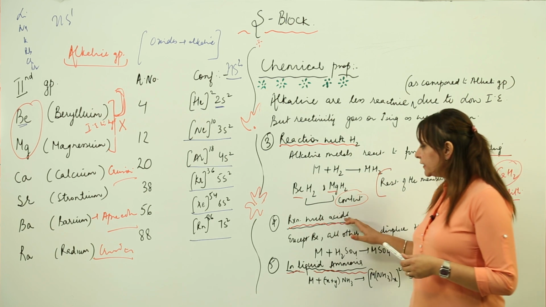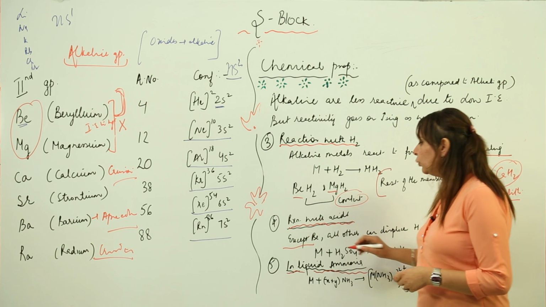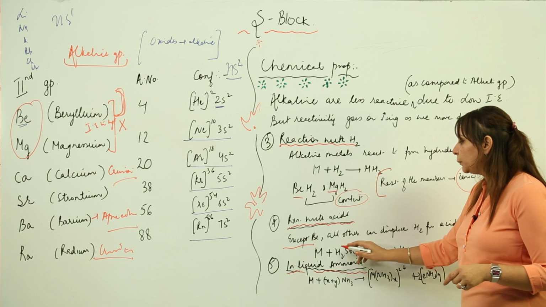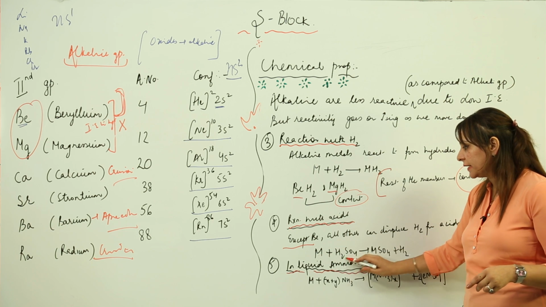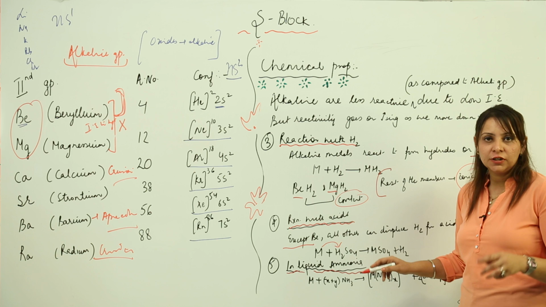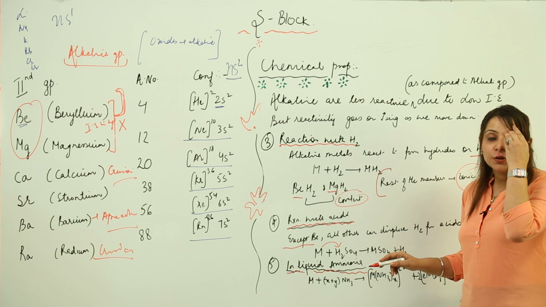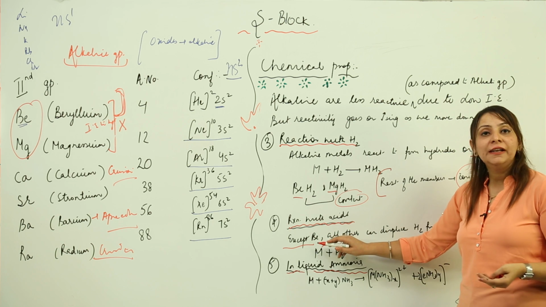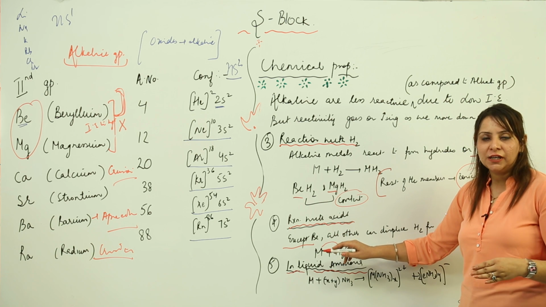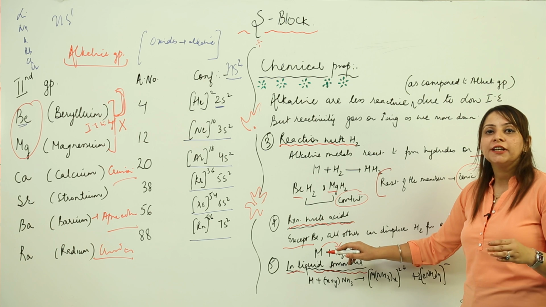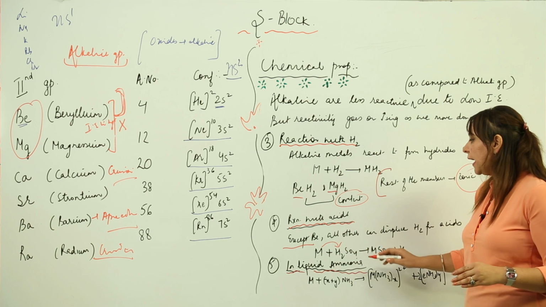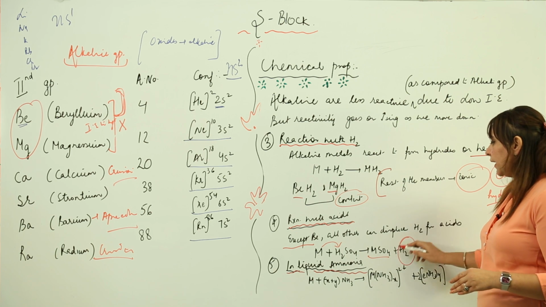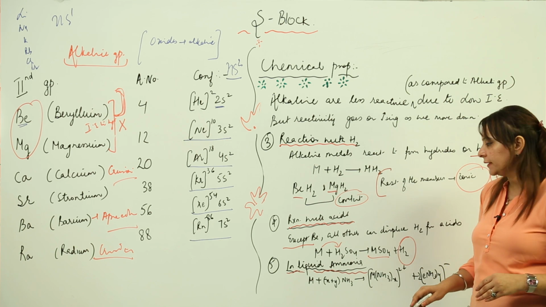And likewise with acids, we know that beryllium has a less negative electrode potential, so it is not able to displace hydrogen. Whenever a metal reacts with an acid, it needs to displace and reduce hydrogen, and to reduce hydrogen it should be a better reducing agent than hydrogen. Beryllium is less negative, meaning less reducing character than hydrogen, so it cannot reduce hydrogen and does not react. But the other members react, forming the respective salt, and along with that hydrogen gas is evolved.